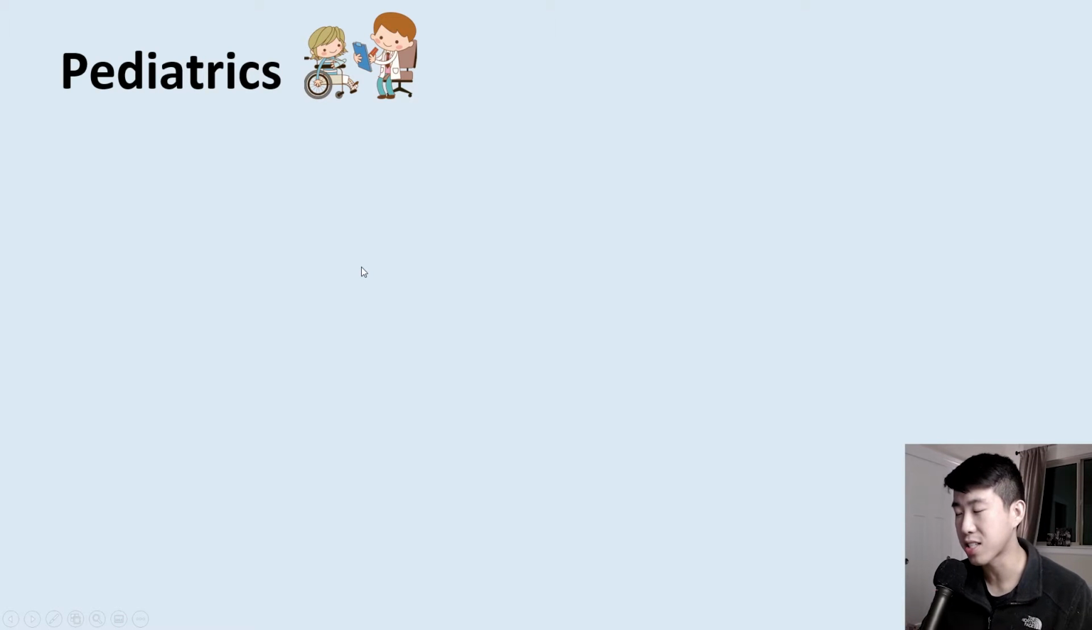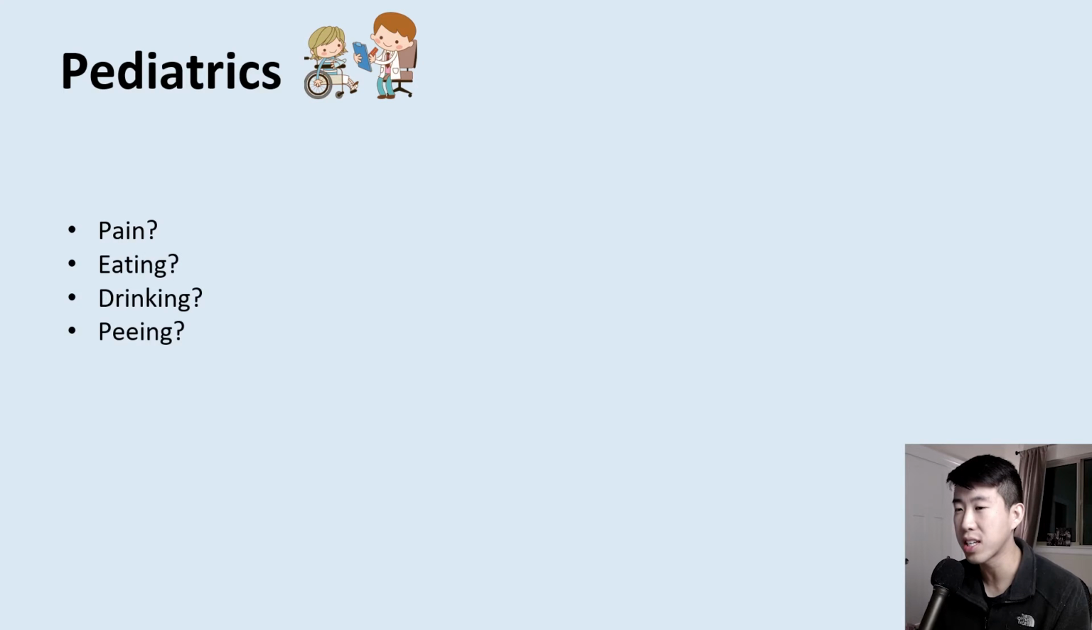So for pediatrics, 6 questions that you can ask patients at any time. The first one is, are you in pain? Are you eating? Are you drinking? Are you peeing? Are you pooping? And what is your activity level? And I'm really going to stress this last one. The activity level is very important in the pediatric population.